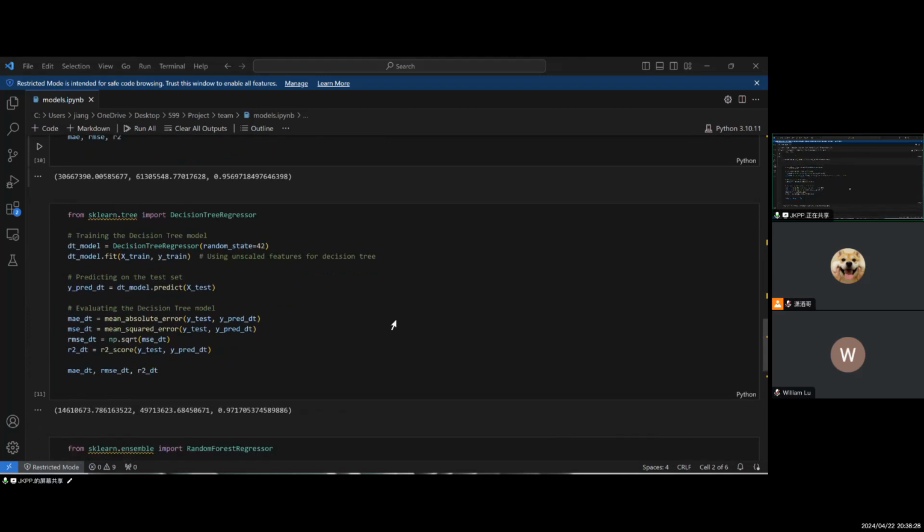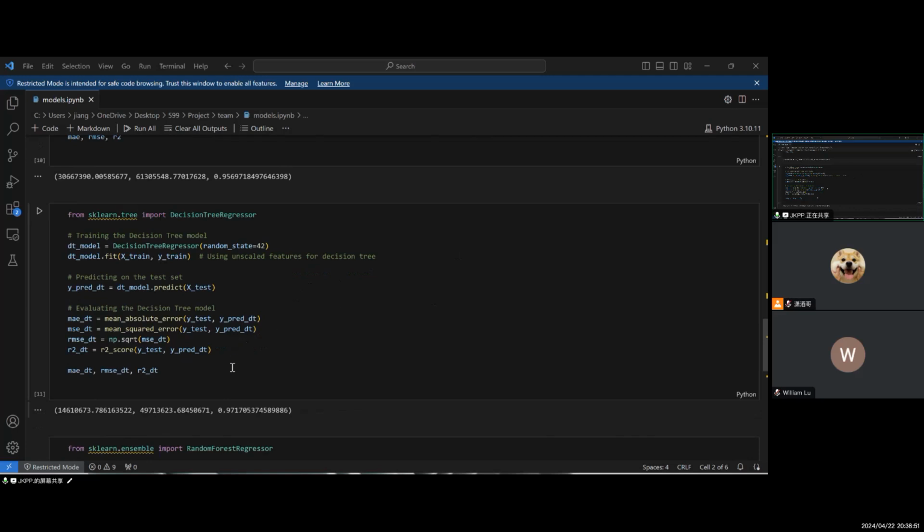Okay. And here we have the second model, which is the decision tree. The decision tree splits the data into subsets based on the feature values, creating a tree-like model of decisions. This model is pretty intuitive and can capture nonlinear relationships, but it's easy to overfit.